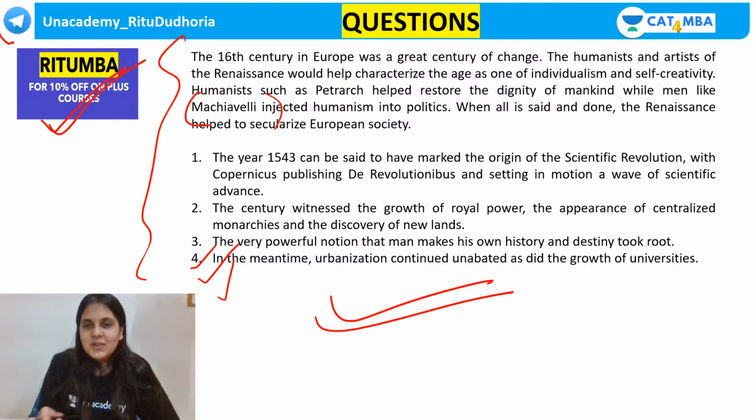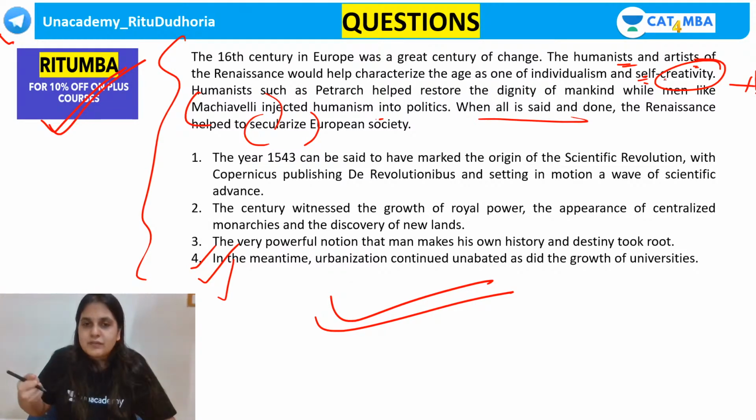The 16th century in Europe was a great century of change. Humanists and artists of the Renaissance would help characterize the age as one of individualism, creativity, positive. Petrarch helped restore the dignity of mankind. Machiavelli injected humanism into politics. All is said and done, Renaissance helped to secularize European society because they became individualism and self-creativity. The year 1543 can be said to have marked the origin of the scientific revolution.